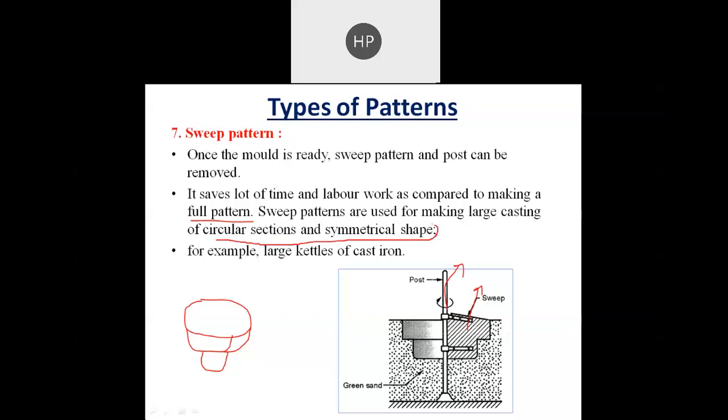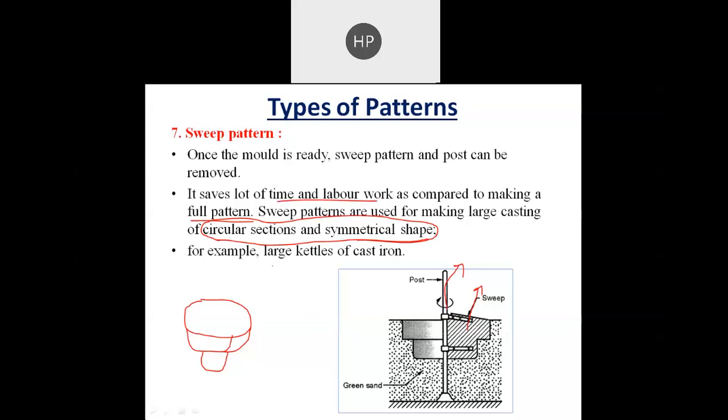So this is, you can say, the limitation of this sweep pattern. It can only make a circular cross section and a symmetrical shape. If it is not circular, if it is not symmetrical, then we cannot use a sweep pattern. But for this shape, it will save lots of time. If you have a circular and symmetrical shape, it will save lots of time and labor work.